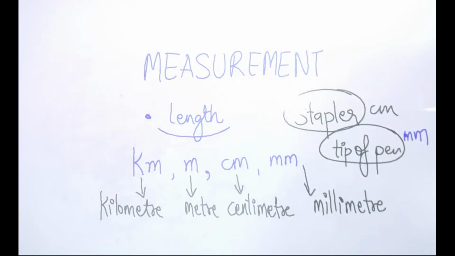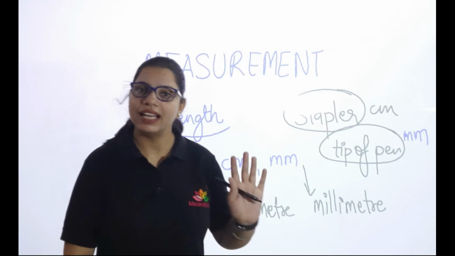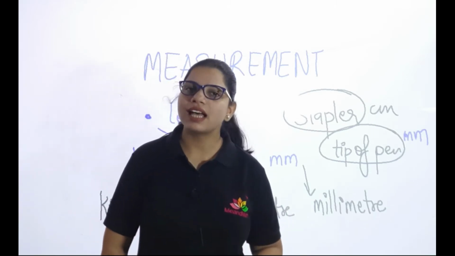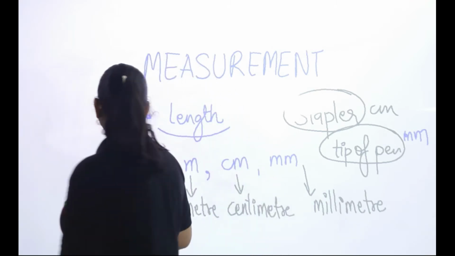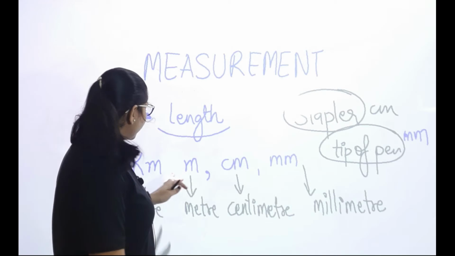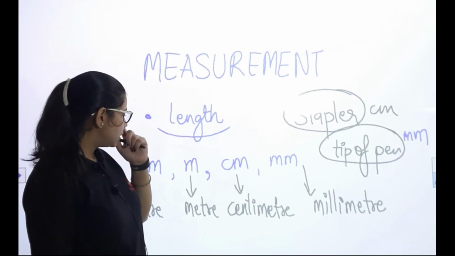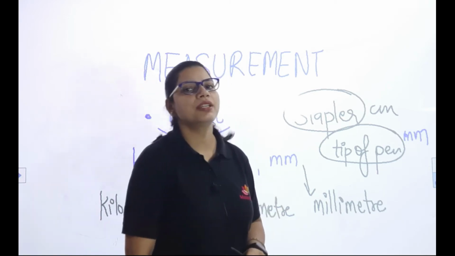So these are some units to measure length. Now I will tell you there's a relationship between each unit. We can convert kilometers into meters, meters into centimeters, centimeters into millimeters.